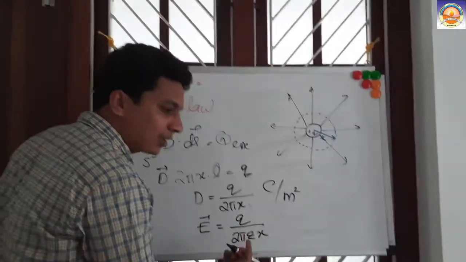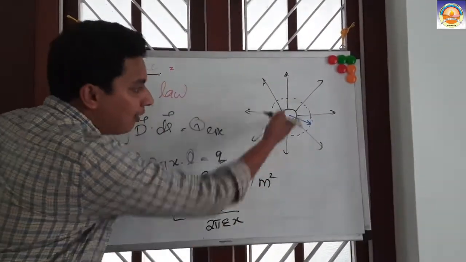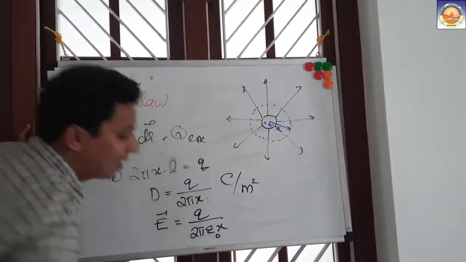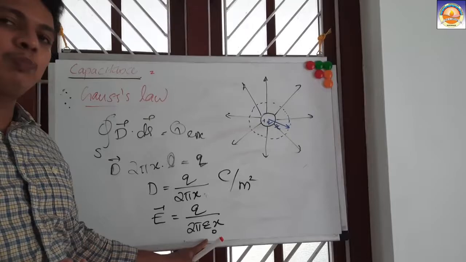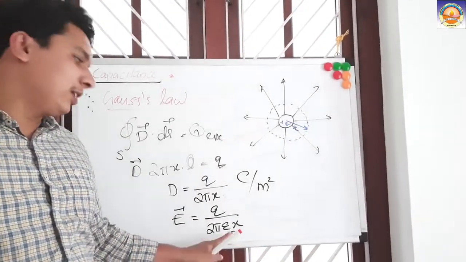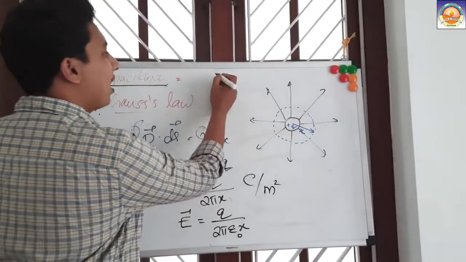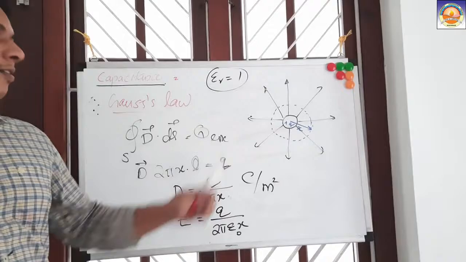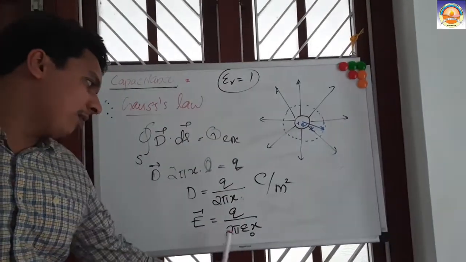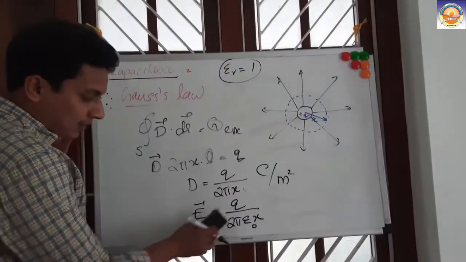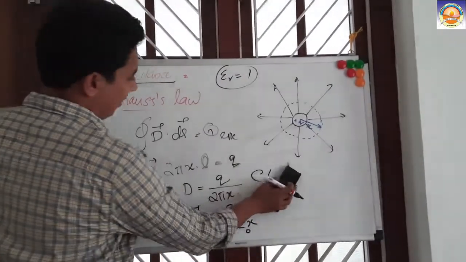Since we are going to talk mostly about overhead lines, let me write it as epsilon 0, the permittivity of air. Since epsilon r, the relative permittivity or dielectric constant of air, equals 1, we can write E equals Q divided by 2 pi epsilon 0 x. Clear? So this is our electric field intensity.